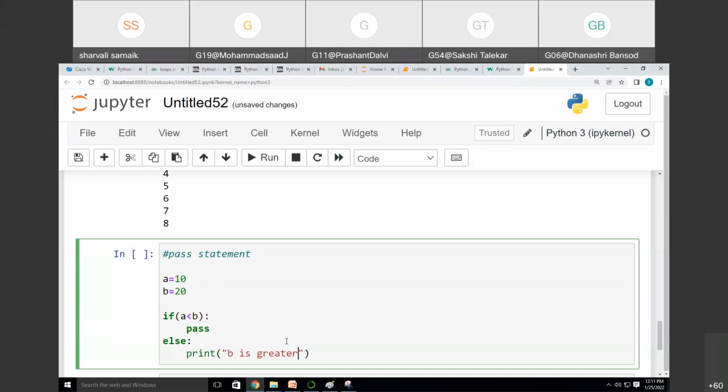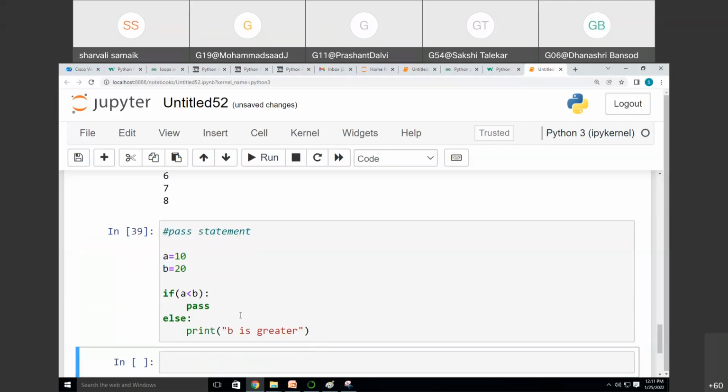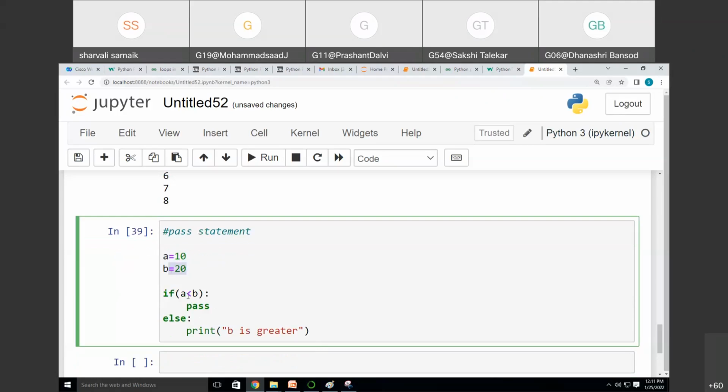Now see, whenever I run this code, I'm not getting any output. Why am I not getting any output? Because a is smaller than b. This condition we have written, a is smaller than b, and I've just written pass. Pass will just help you to go ahead. It will not do anything. It will just help you to go ahead.